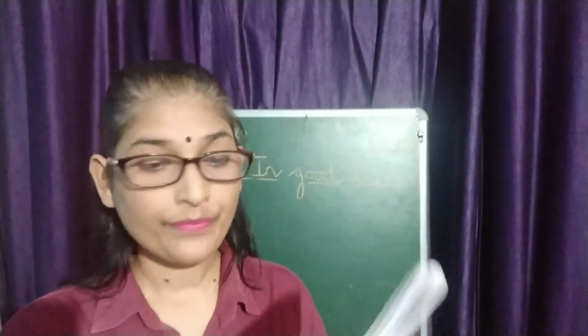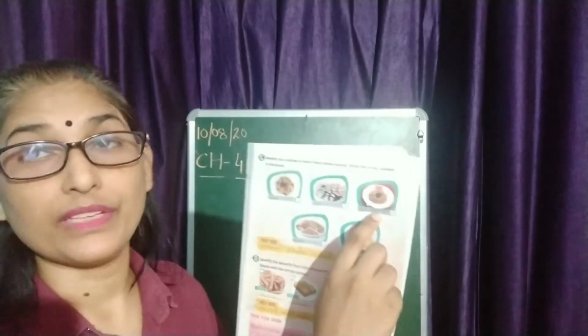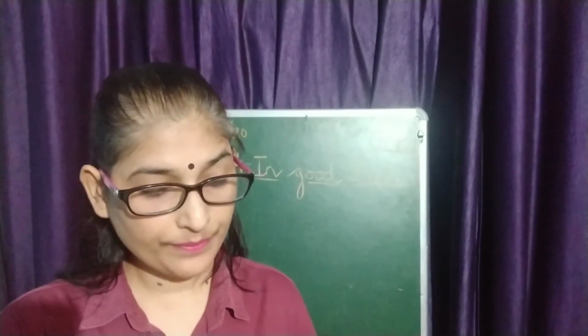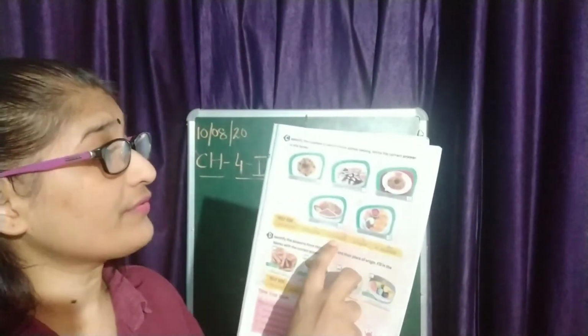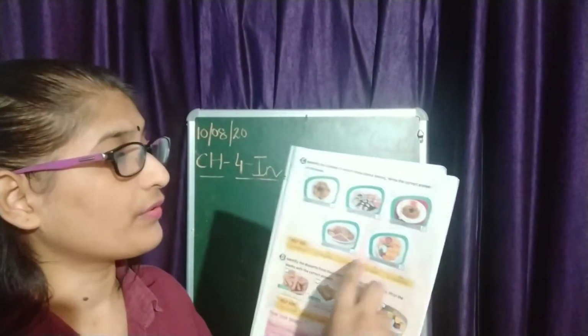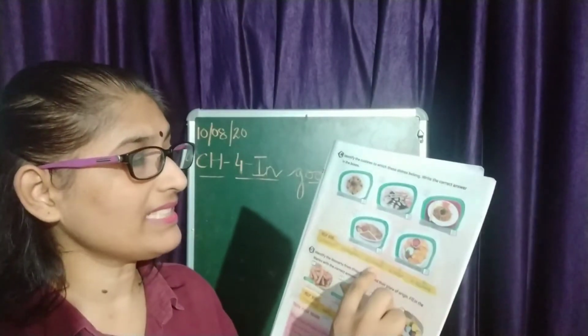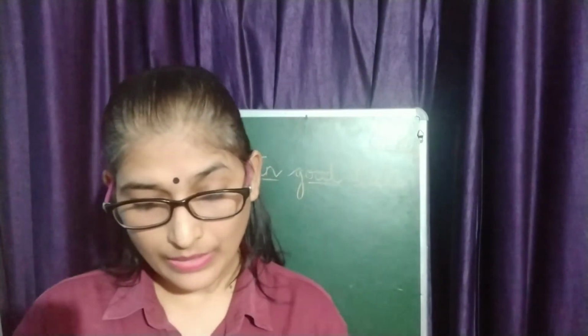You can see the picture here. This is chow mein. And this food belongs to Chinese food. Chowmein is Chinese food, right? So you have to write here C. Chowmein is Chinese food, right? Now let's see the next one.